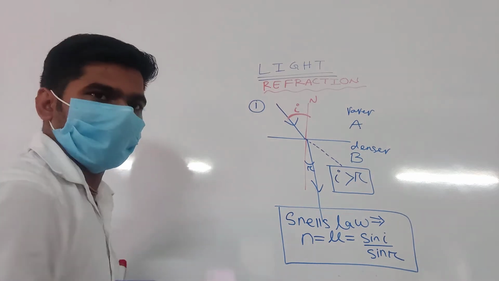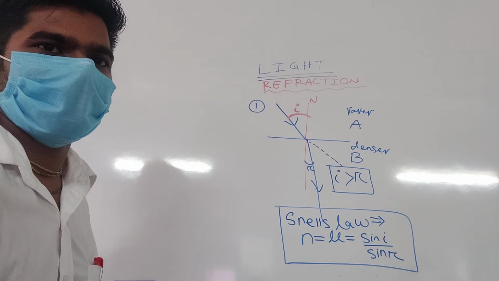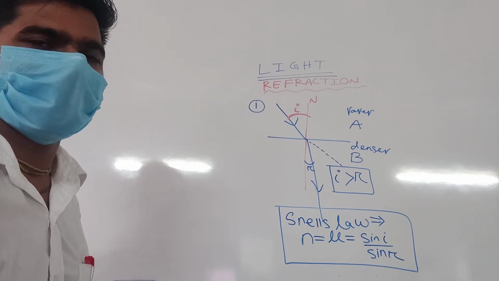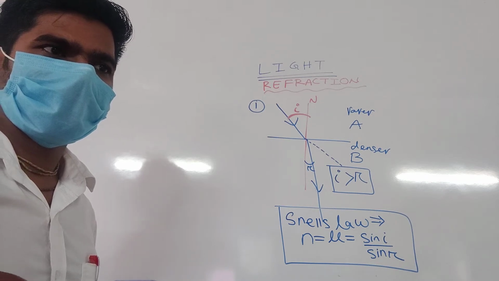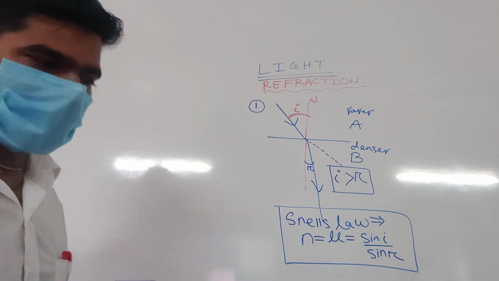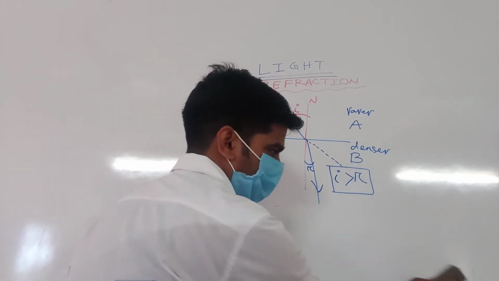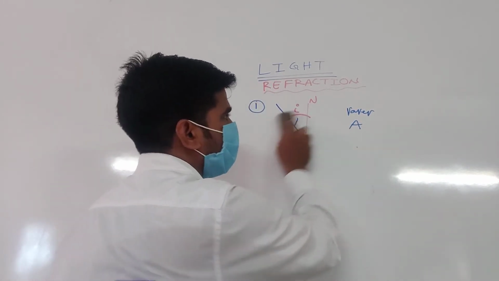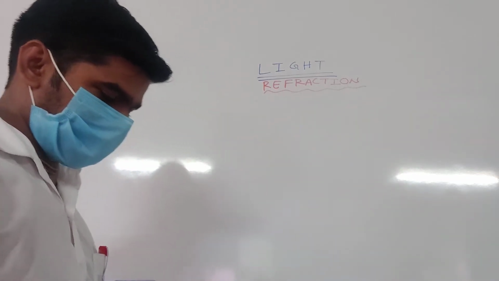Sir, I have one doubt. Please say. Sir, the question is, a ray of light incident normally on a plane mirror suffers a deviation of option A 0 degree, option B 90 degree. Listen. We'll move towards the deviation part. Don't worry. Now we'll move towards the deviation part. One minute, beta.